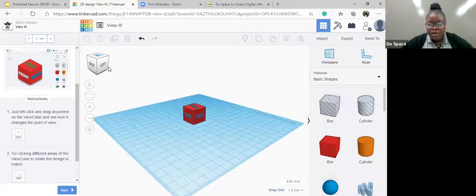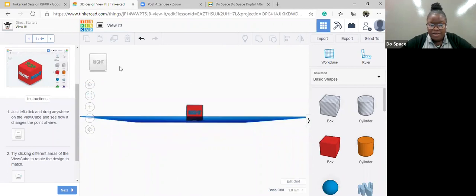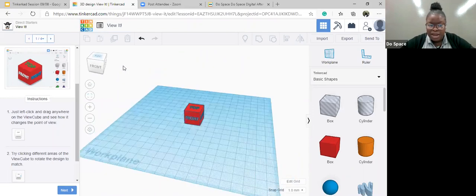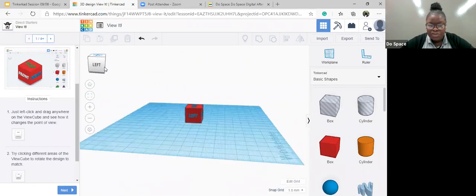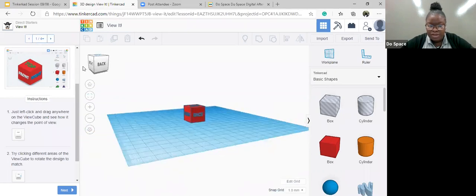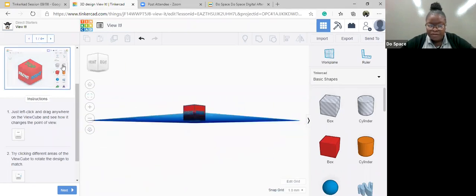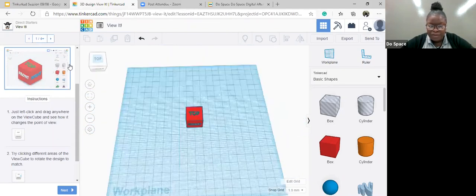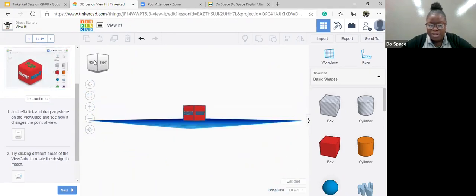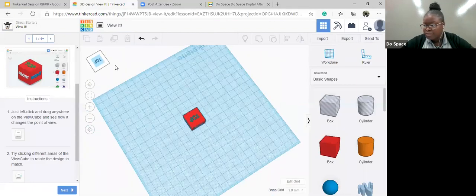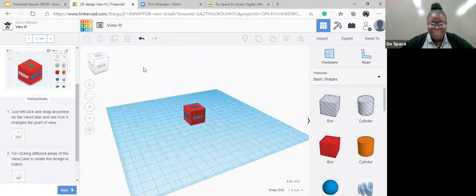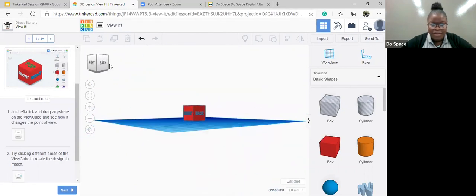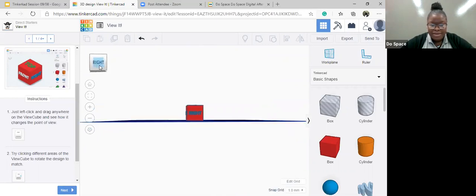Just make sure that if you're using a mouse, you hold on to your left click and then just drag. And that way you can change the view of what you're seeing. So left, front, right, back, bottom. This gives us a 3D view of the box. We can see every corner and angle of our box. This is so cool. This is very cool. So left, back, right.